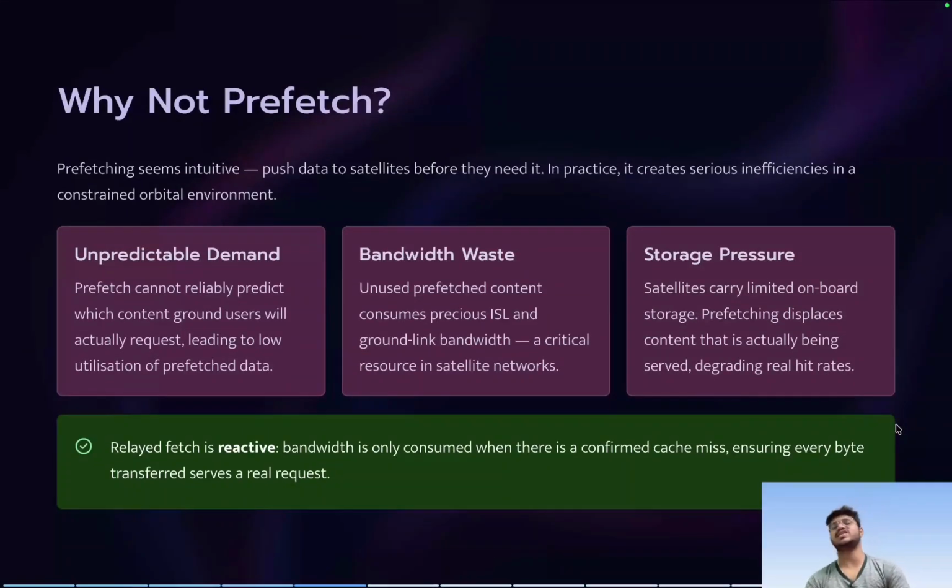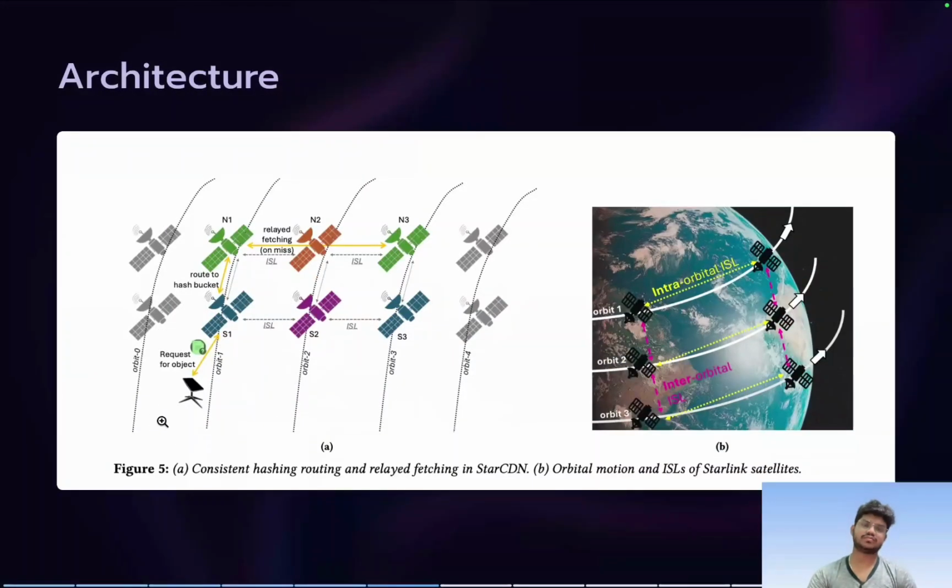So obviously, as I said, why not prefetch? Because the demand is unpredictable, there will be bandwidth waste, and obviously storage pressure, because the satellites have very limited capacity. So relay fetch is reactive, not proactive. So the architecture is already explained.